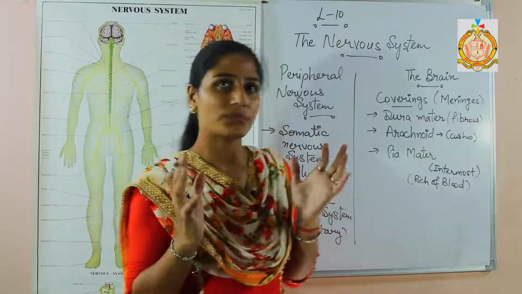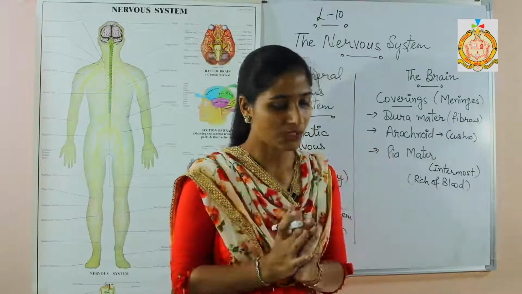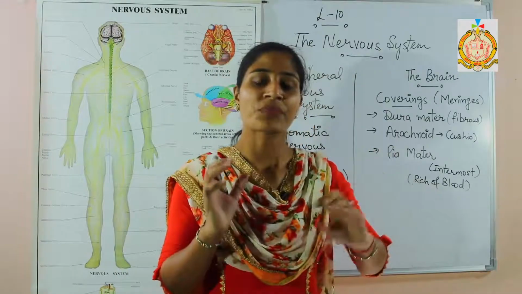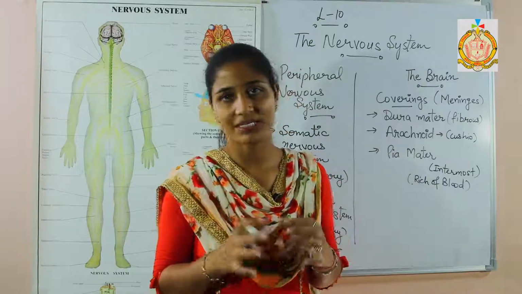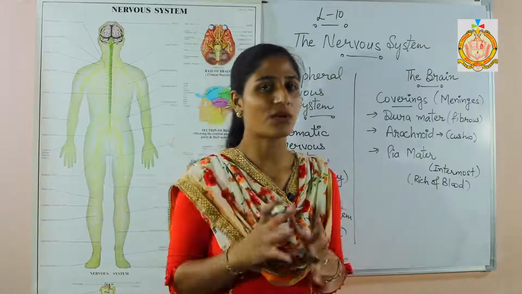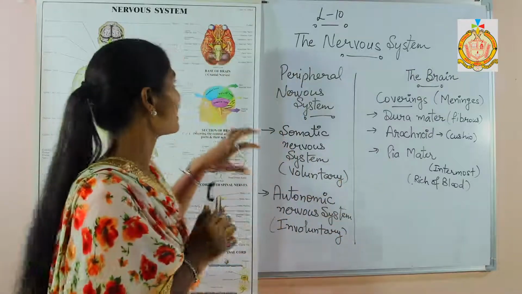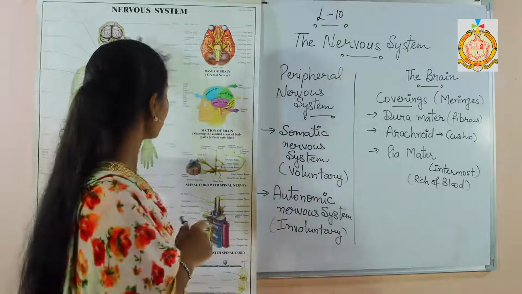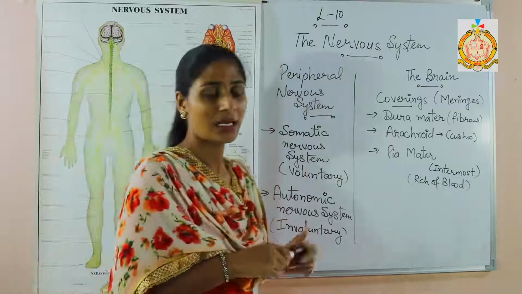The brain is, you can say, housed in a type of brain box. It is also known as the cranium as well as the brain box. It consists of a bony structure that is known as the cranium as well as the brain box. This one you can see in the model.